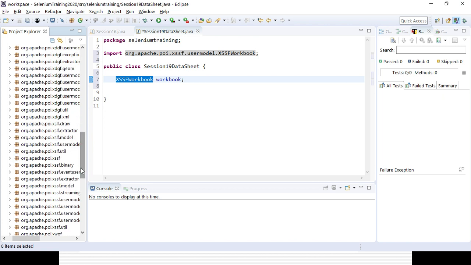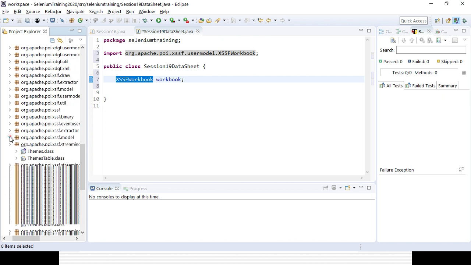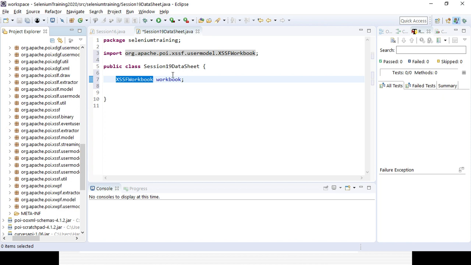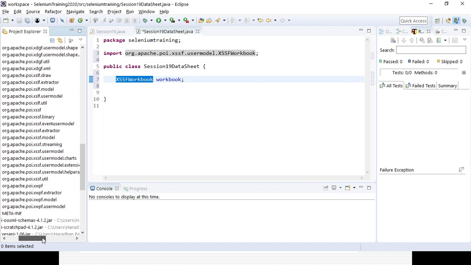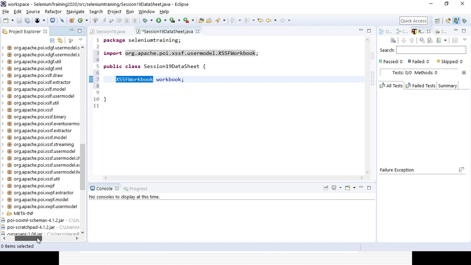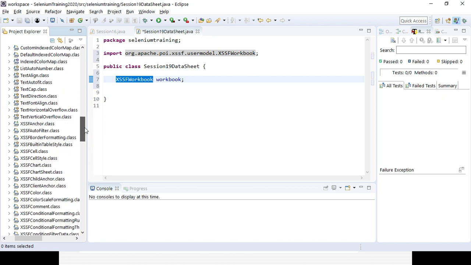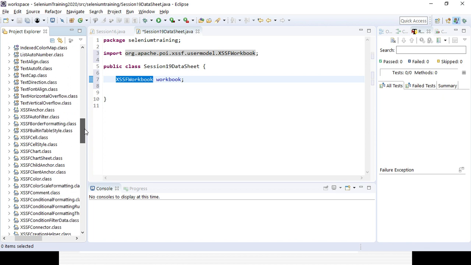Yeah, so that one, right? In that you can definitely get to know whatever classes I am talking about, XSSFWorkbook, I think it will be there.